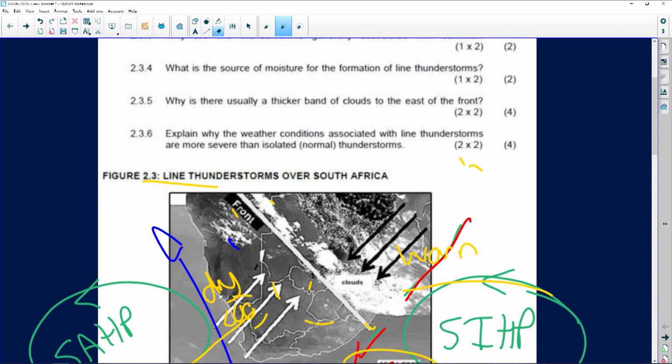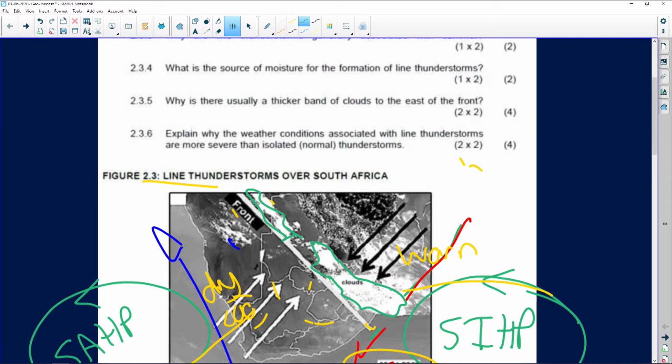As you can see, I'm going to use my pen. The evidence is quite significantly over here. You can see cloud formation taking place all in a line. Now, this cloud formation obviously is because of convection. It's uprise of air. It cools, condenses, clouds, and the possibility of rain. As you can see, we have quite a thick layer of cloud formation in a line that implies lots of rainfall. Okay, cumulonimbus cloud.